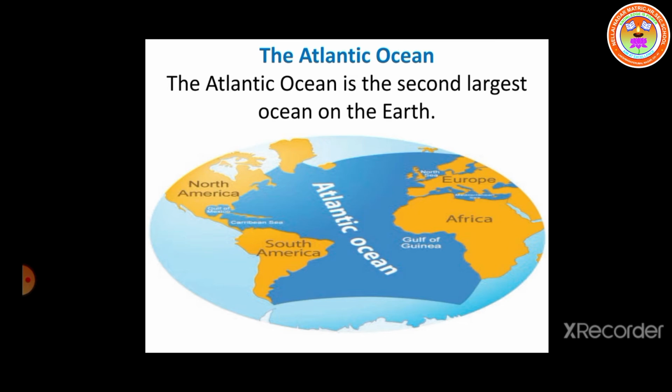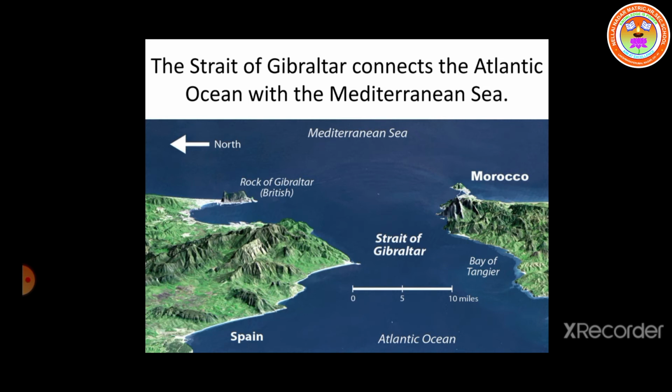Next, we are going to see about the shape. The shape of the Atlantic Ocean resembles the letter S. So, see the picture. What is the shape of the Atlantic Ocean? S. It shows the letter S. Next, we have strait. The Strait of Gibraltar, which connects the Atlantic Ocean with the Mediterranean Sea. See the picture, you can clearly understand. Okay children, this is Strait of Gibraltar.